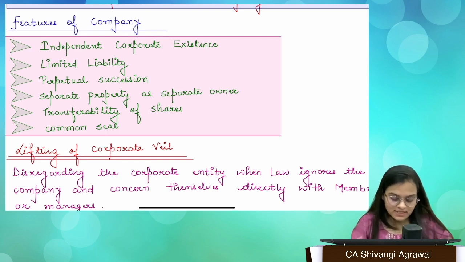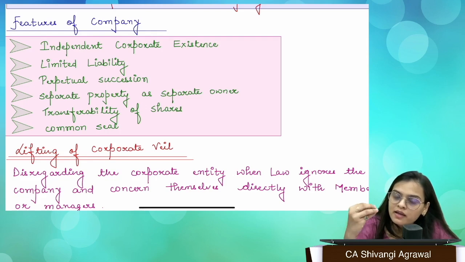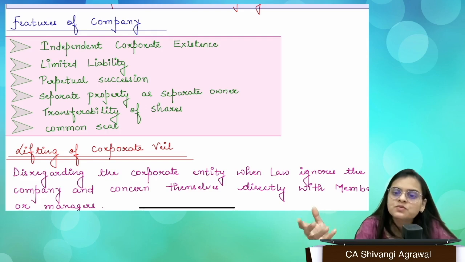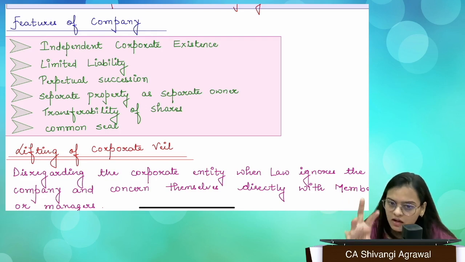Then we have transferability of shares. What is transferability of shares? If I have invested in the company, I can transfer this investment to someone else also. If I want to withdraw that investment, I am in need of funds, right? So I have bought 4 shares, I can sell these shares to somebody else, right? That means transferability of shares exists. In a public company, the shares are freely transferable, but when we talk about private companies, although there are restrictions, again, the shares are transferable, okay?